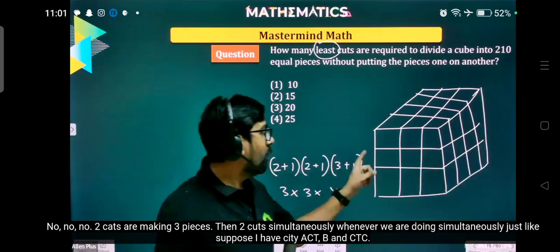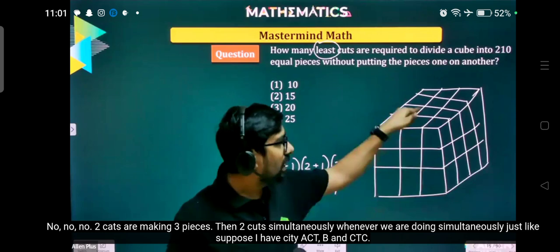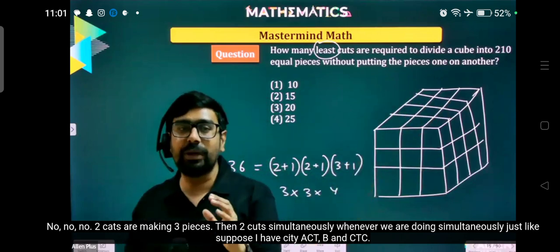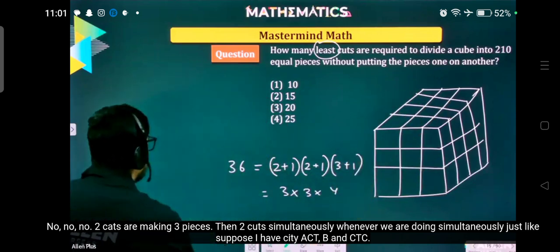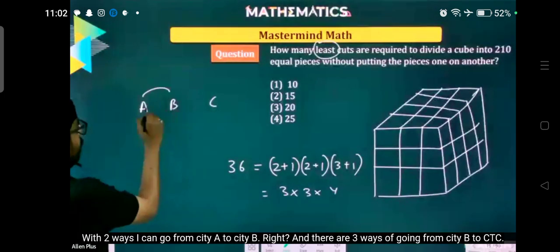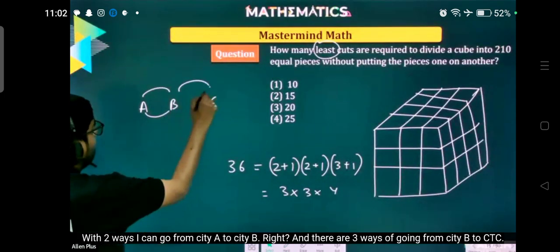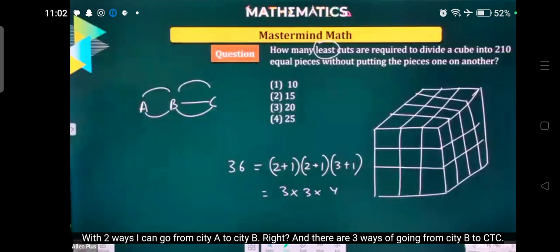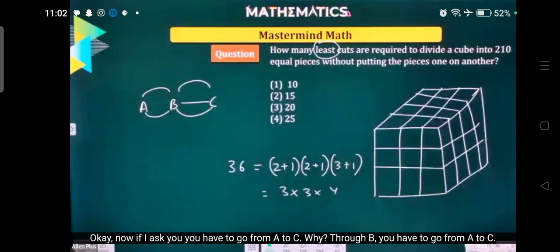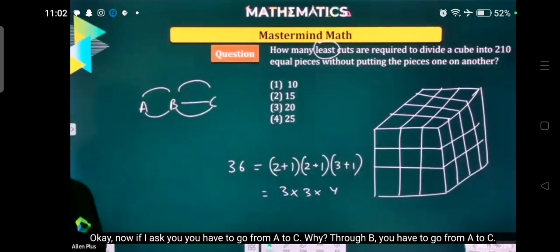Two cuts are making 3 pieces. Then 2 cuts simultaneously. Whenever we are doing things simultaneously, just like suppose I have city A, city B, and city C. With 2 ways I can go from city A to city B, and there are 3 ways of going from city B to city C. Now if I ask you, you have to go from A to C via B.